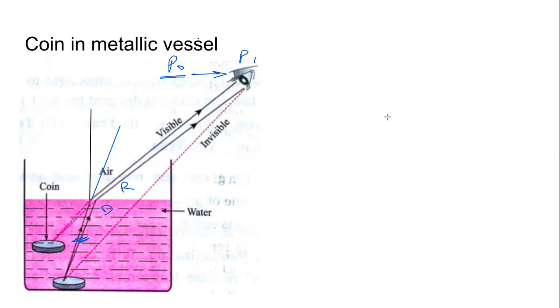If you remember what we revised just now, when the light moves from denser to rarer medium, it moves away from the normal. So it moves like this. Same thing happens with the other ray. There will be multiple rays reflecting from the coin.